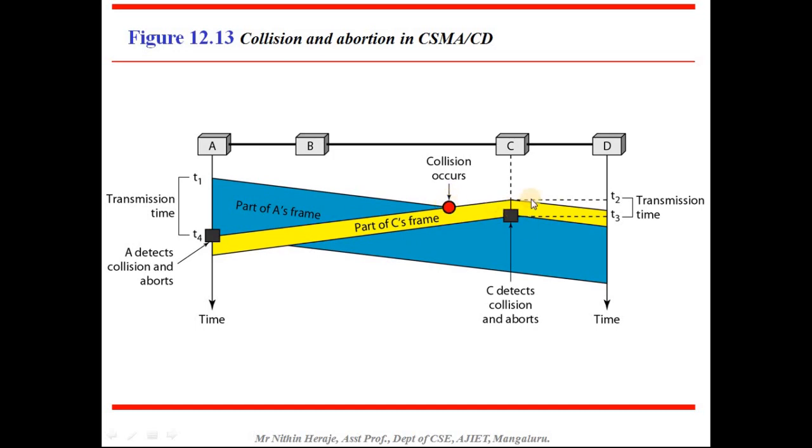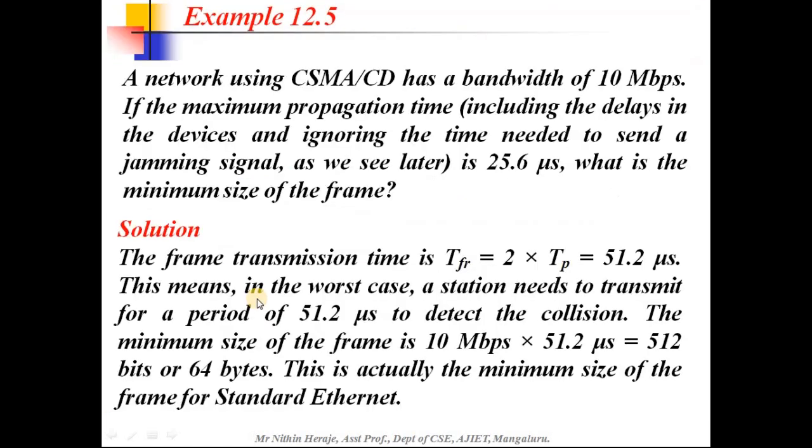T2 and T3 are the transmission time for C, and T1 and T4 are the transmission time for A. At this point, A determines the collision. At this point, C determines the collision. Once C determines a collision, it will abort the transmission, and at this particular point A will abort the transmission. Okay, so this is just an example for CSMA CD.